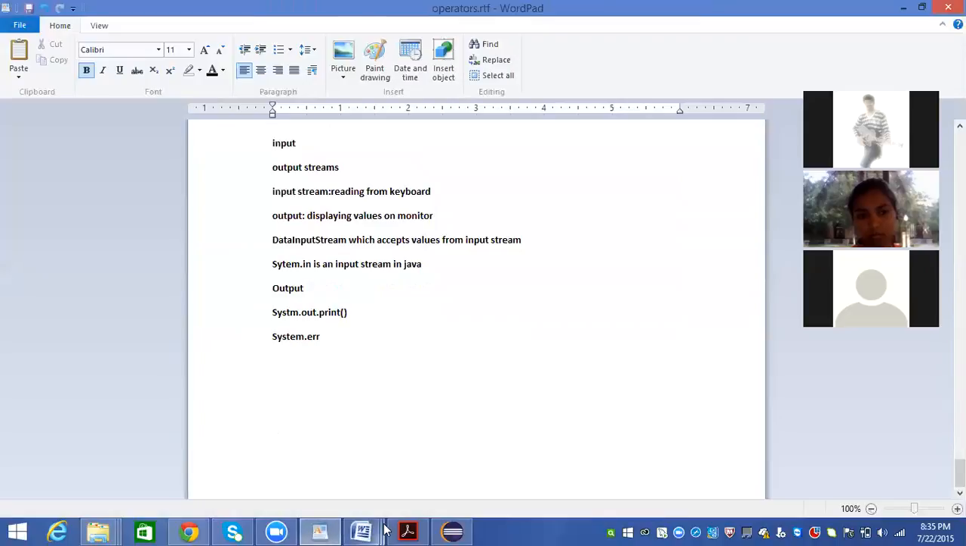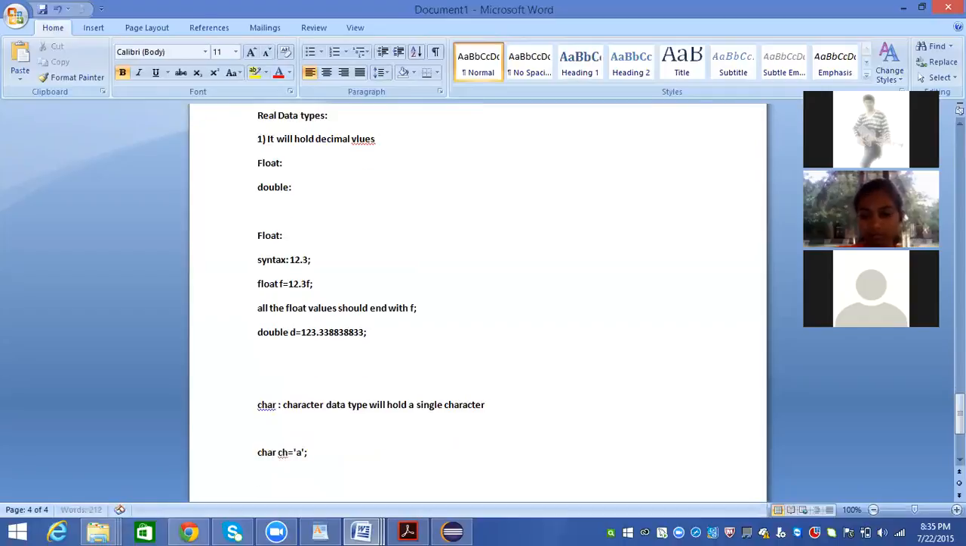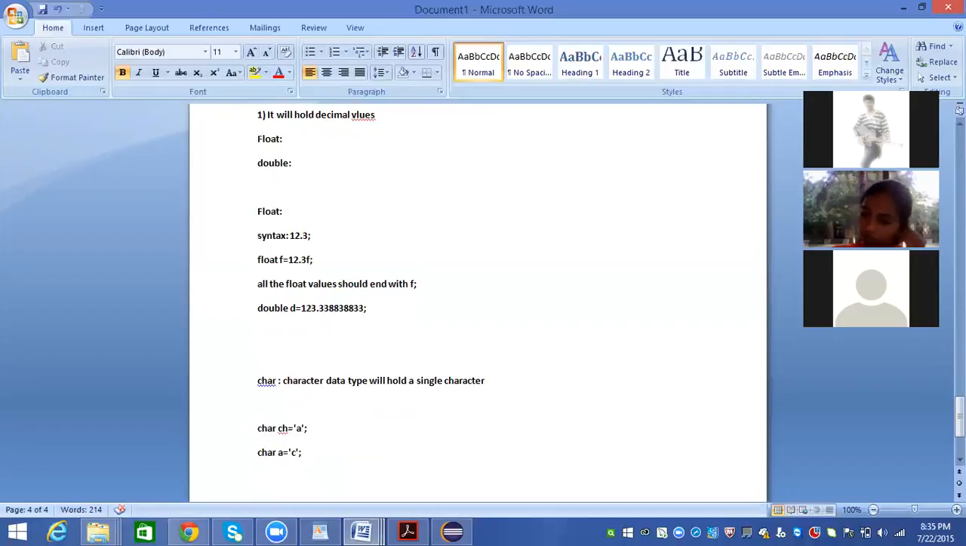Now we have something called character data types. A character data type will hold a single character. So the syntax is char, any variable name, ch, equal to a value in single quotes. It should be within single quotes. This is how we represent the character data type. For example, char a equal to, I can say, 'C'. This is how we represent character data types.